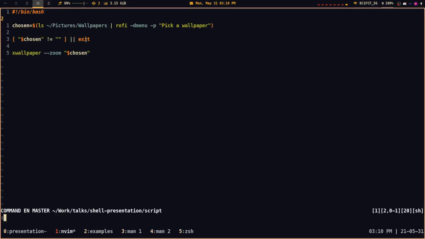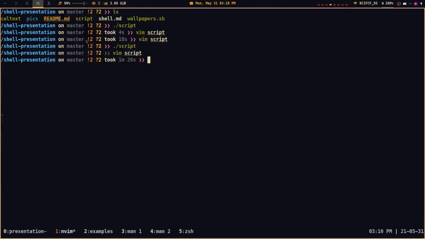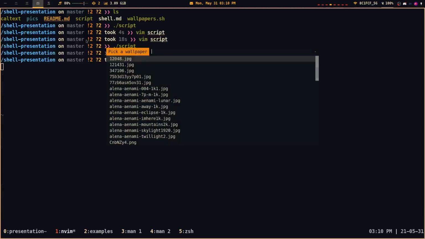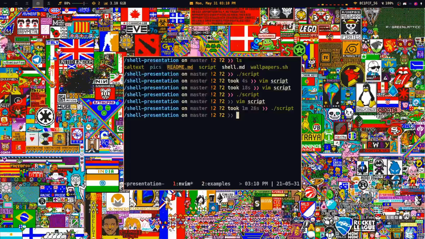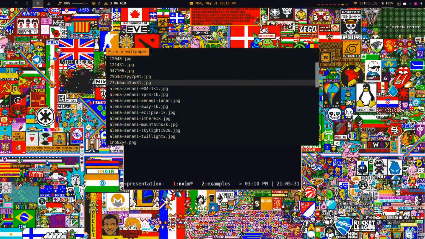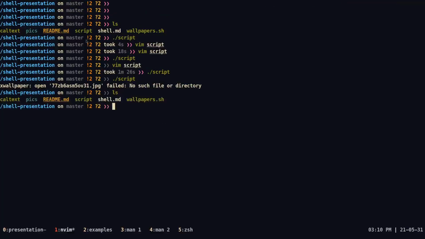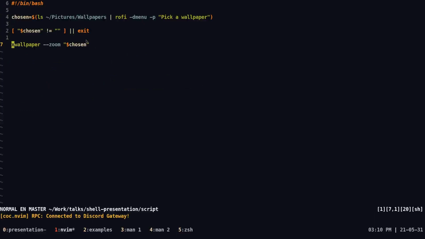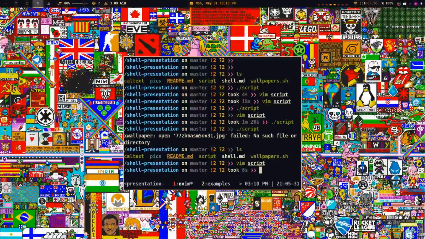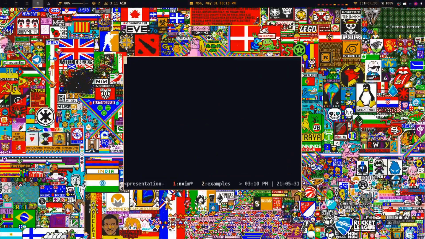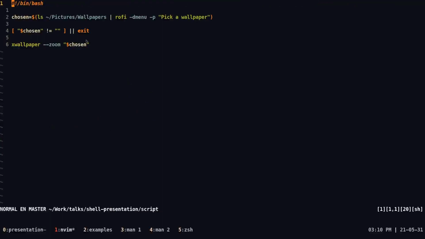So once we write this and source it, and then we run the script, wait, hold up, and we write the script, and it is not a valid file. Here, you see, and this is one of the things I wanted to mention, right? Because as you can see here, we made a mistake, even though it was supposed to work. And we don't really know what the mistake is.